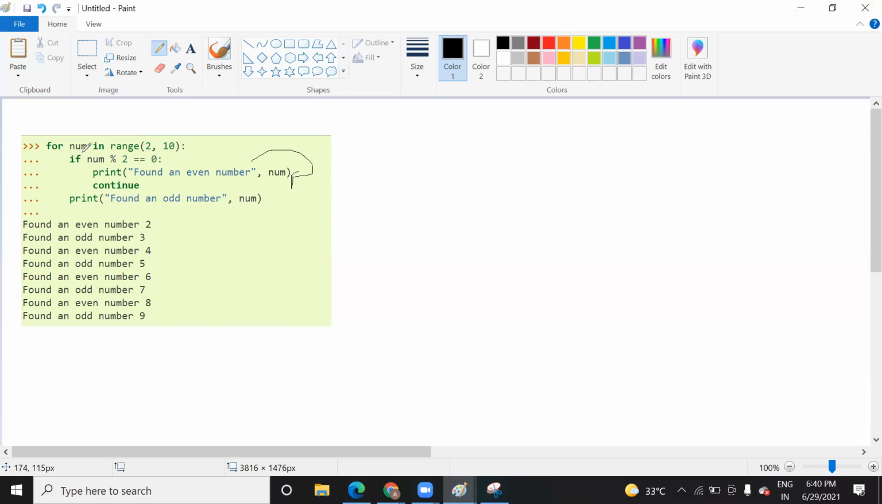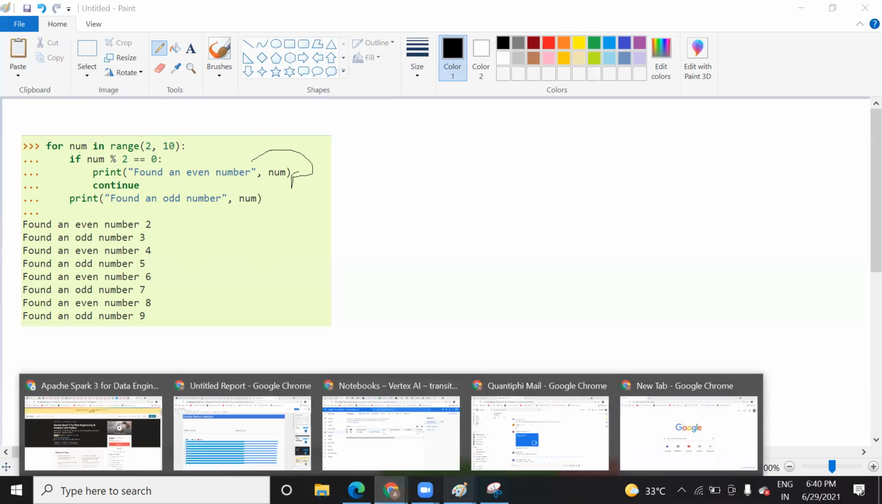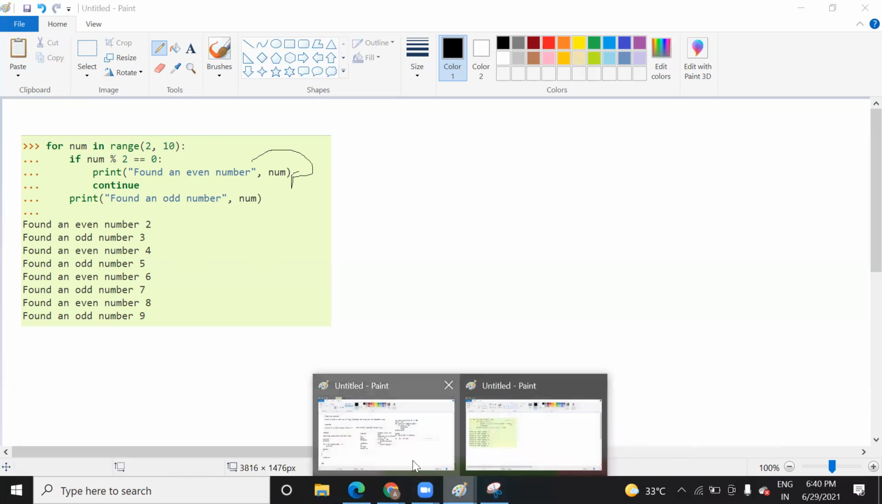So here you can see, when you mod it, it will become equal to 0. So this condition is true. So here they will write found an even number and this 2, right? And after that, as they find this continue, they are going to skip this one, right? Why will they skip this one? Because 2 is not an odd number, and this is not with else. Okay, this is not with the else part. I have explained it here, you can see this in paint.